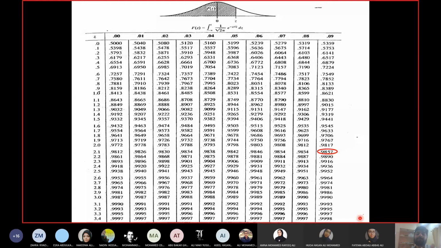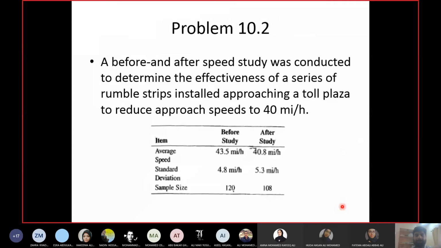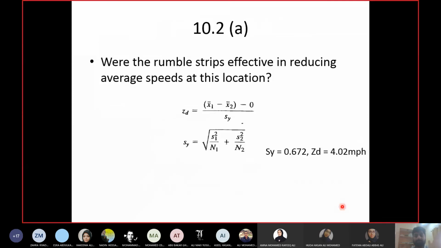Why? Because this table represents cumulative probability. You know cumulative probability always increases, right? And what is the maximum cumulative probability you can have? 100%. So whenever you go for a z value which is beyond this table, the probability will be 100%. So 4 point whatever it is has a probability of 100% because it is more than 3.49. If the probability is 100%, that means it is more than 95% as well.